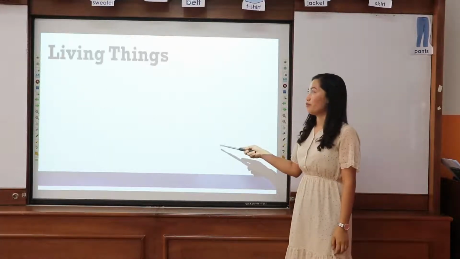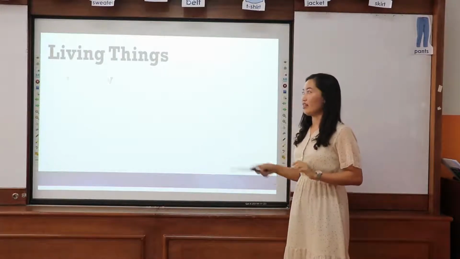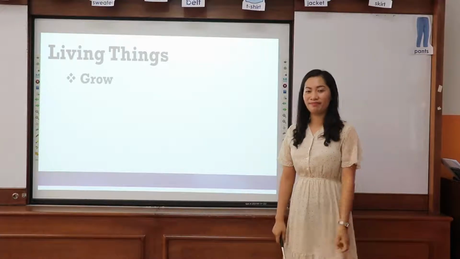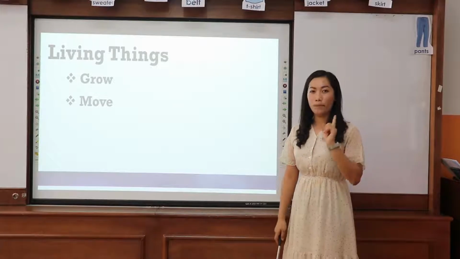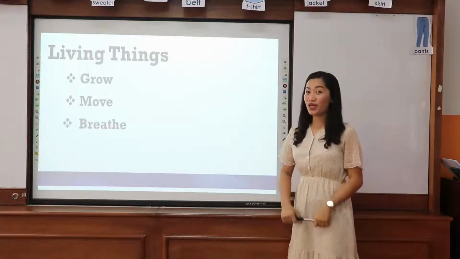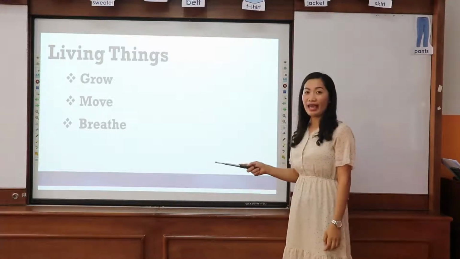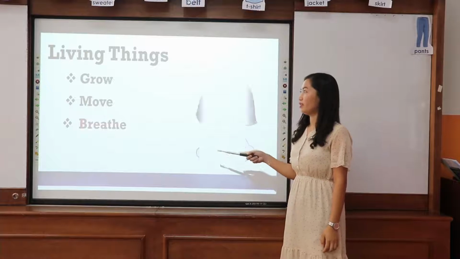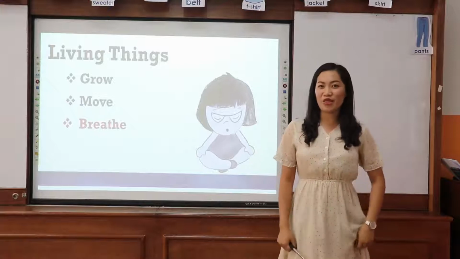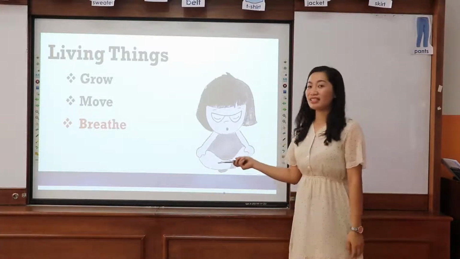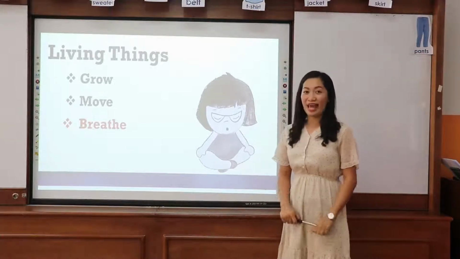Let's proceed now to the third characteristic of living things. Okay, let's repeat. Grow. They can move. And the third is they can breathe. Again, breathe. Living things can breathe. They can inhale and they can exhale. That's one characteristic of living things.